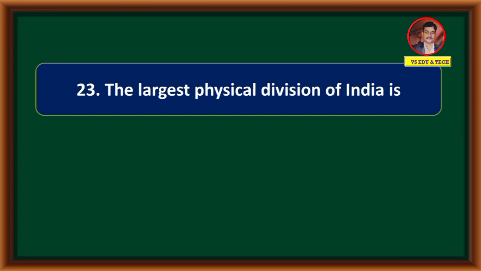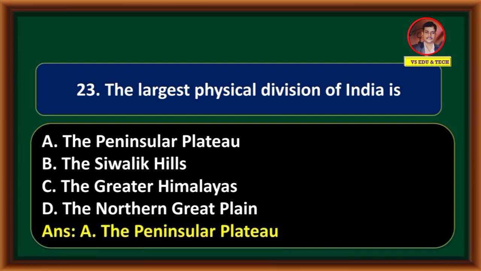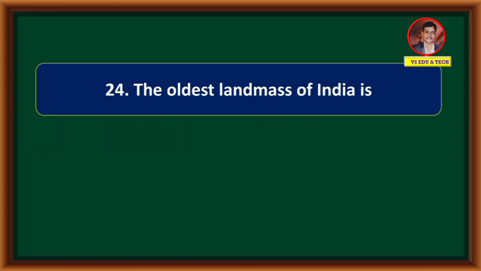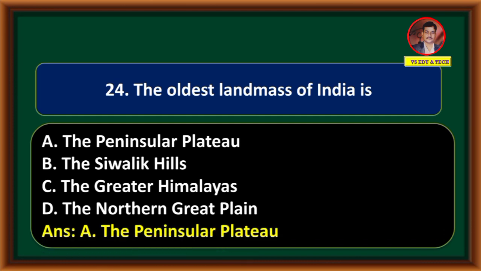The largest physical division of India is the Peninsular Plateau, the Sivalik Hills, the Greater Himalayas, the Northern Great Plain. The largest physical division of India is the Peninsular Plateau. Option A is the correct answer. The oldest landmass of India is the Peninsular Plateau, the Sivalik Hills, the Greater Himalayas, the Northern Great Plain. Correct answer is option A, the Peninsular Plateau.